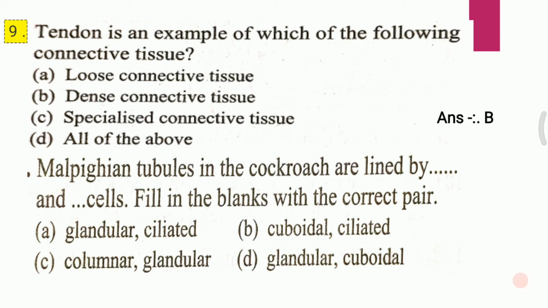Second question. Malpighian tubules in the cockroach are lined by dash and dash cells. A. Glandular, ciliated, B. Cuboidal, ciliated, C. Columnar, glandular, D. Glandular, cuboidal. I repeat the question. Malpighian tubules in the cockroach are lined by dash and dash cells. And the answer for the second question is A, that is glandular and ciliated cells.